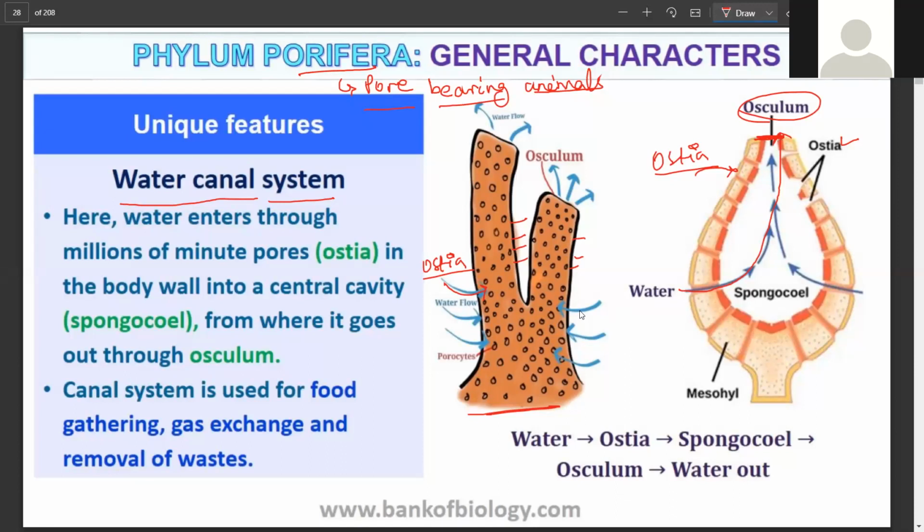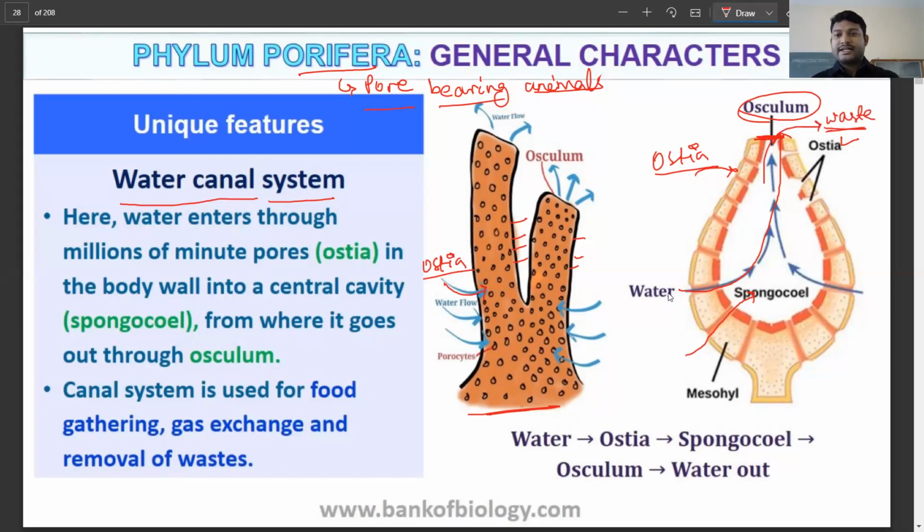Now, what is the point, or why is this water canal system necessary? As you know, there is no digestive system, no respiratory system. The organism needs to take care of its own nutrient requirement. So when the water is going in through these pores, it also takes in some food particles or microbes, and it also helps in gas exchange and in the removal of waste material.